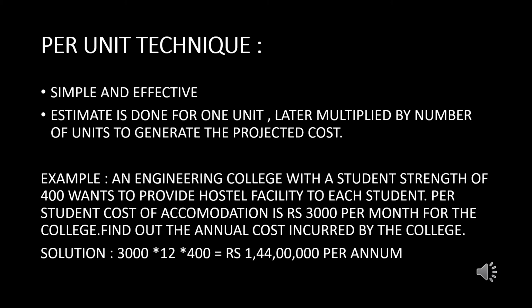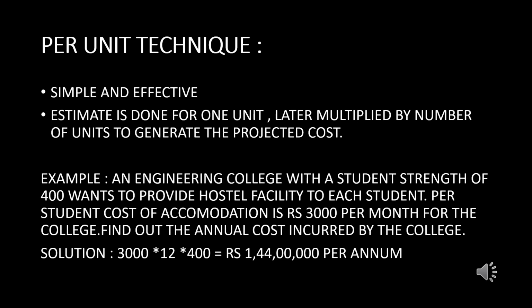If we look at an easy example, an engineering college with a student strength of 400 wants to provide hostel facility to each student. Per student cost of accommodation is 3000 rupees per month for the college. To find out the total annual cost, we need to convert that 3000 rupees per month figure into a per annum figure by multiplying by 12 months.